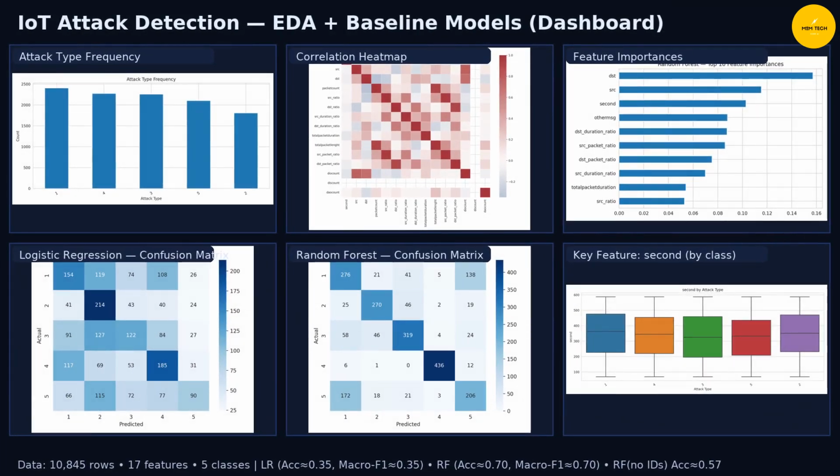And as a final visual, here's a consolidated dashboard view of the key charts. Altogether, this dashboard gives a snapshot of the end-to-end journey: the dataset, the correlations, the baseline models, and the key features that drove the predictions. From an SOC perspective, it shows how telemetry can be turned into practical signals for threat detection.